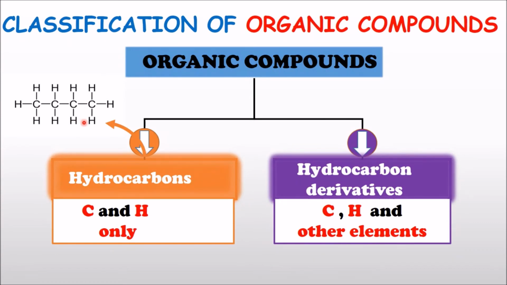And then the next example, you can see that we have hydrogen and carbon, but there is the presence of oxygen and nitrogen. This makes this compound a hydrocarbon derivative.